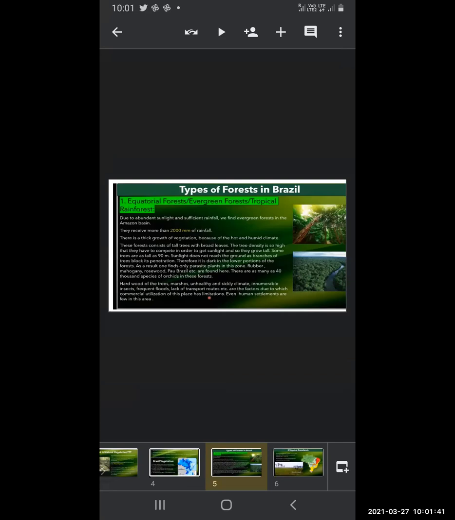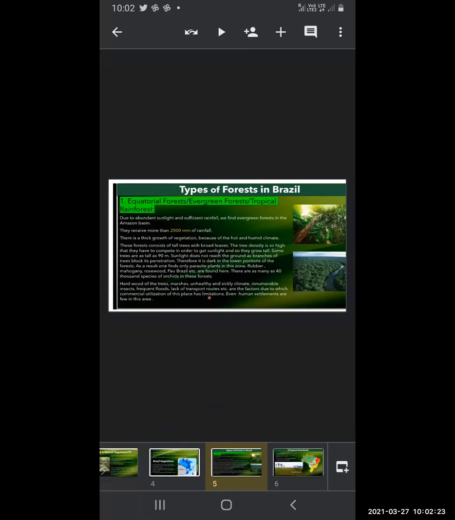One finds only parasite plants in this zone. Rubber, mahogany, rosewood, pau Brazil, etc. are found here. There are as many as 40,000 species of orchids in this forest. Orchid plants grow on the other trees.